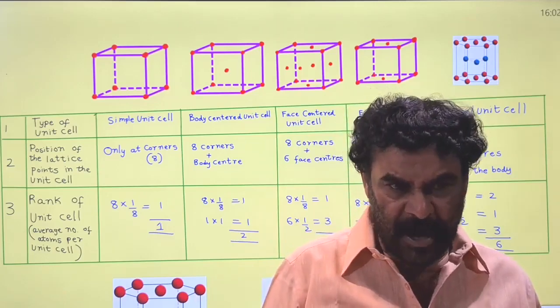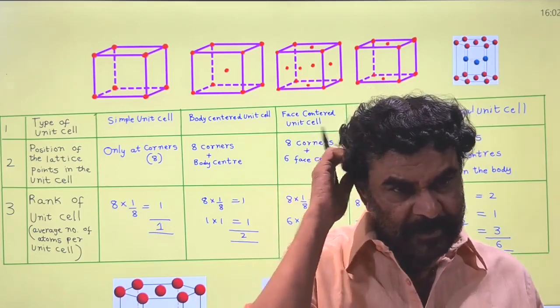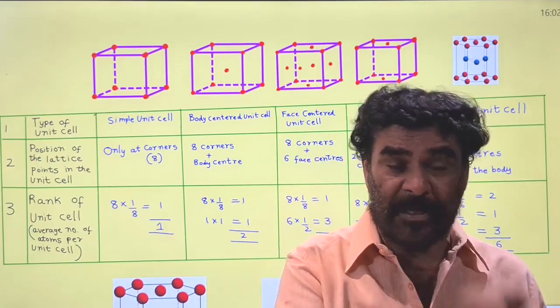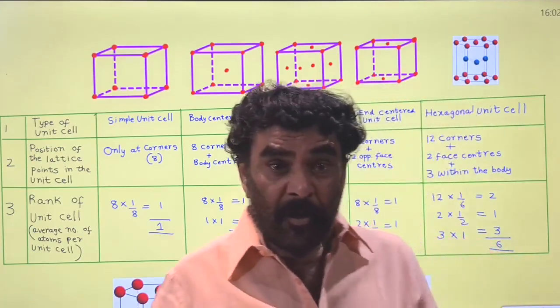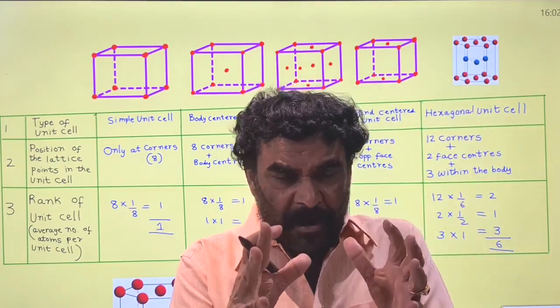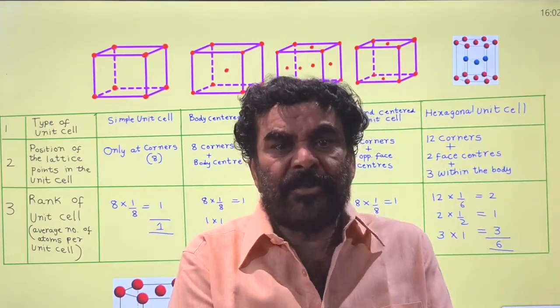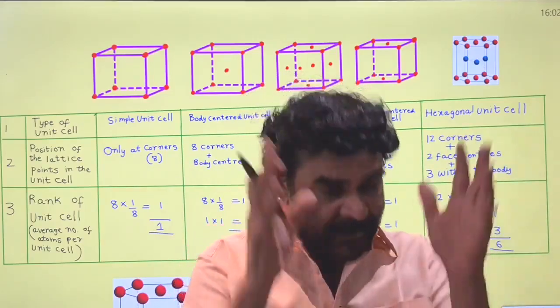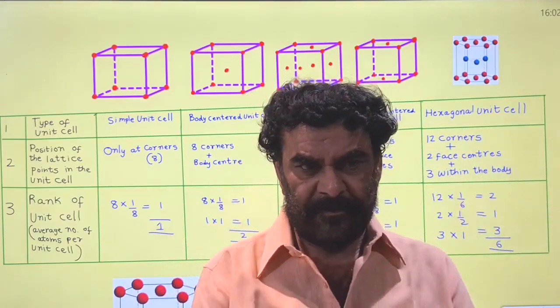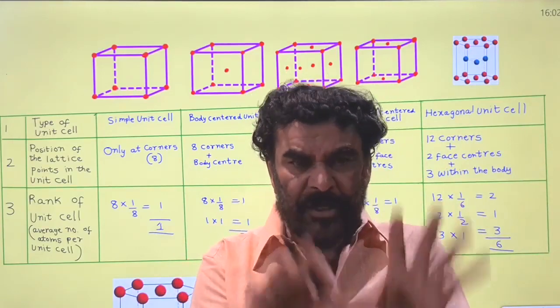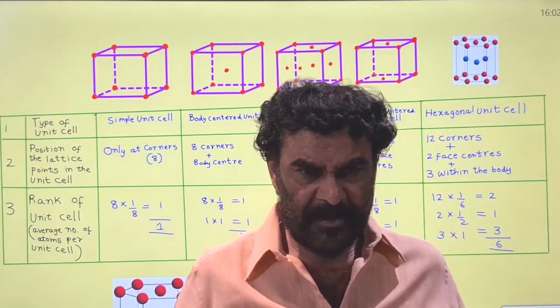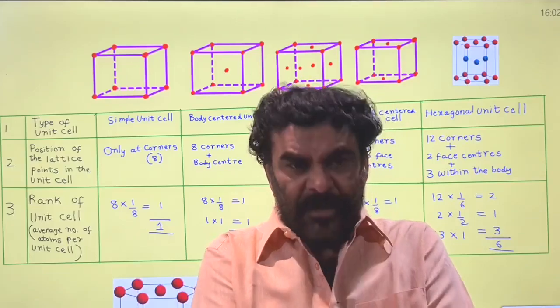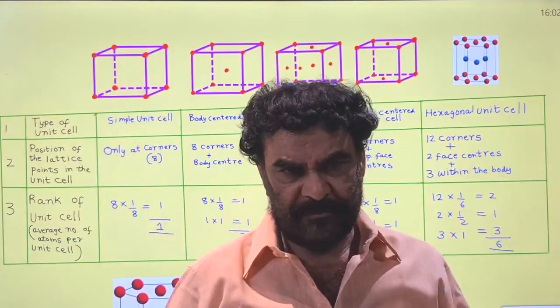The rank of the unit cell depends on the location of the lattice points in the crystalline structure. Based on the location, unit cells are classified into 4 types.